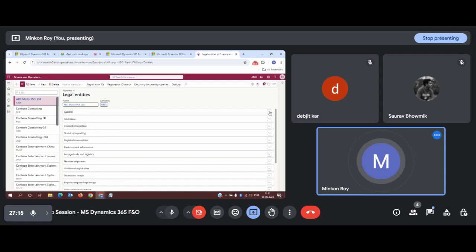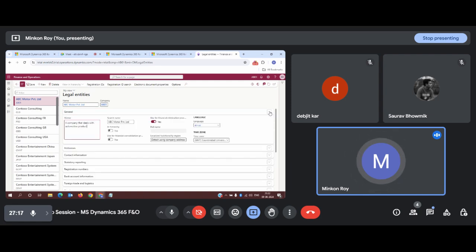Now we will be checking out all the fast steps, and if there is any information provided to us by our legal entity, then we are going to fill it up. Memo means the description of the company, like what this company does and what the tagline of the company is. Anything you can provide in this memo.